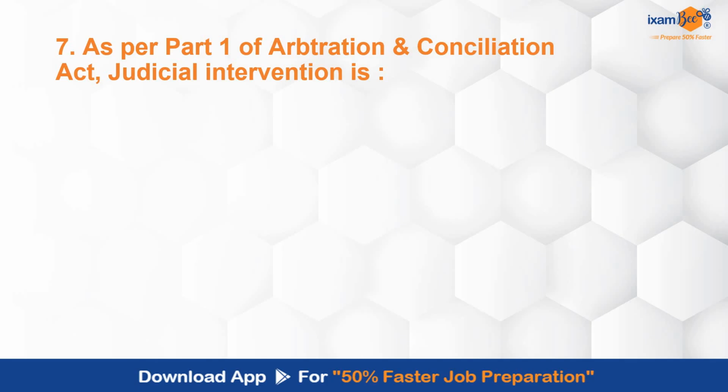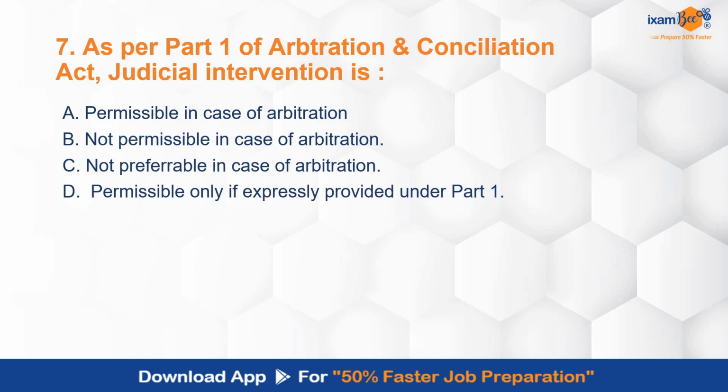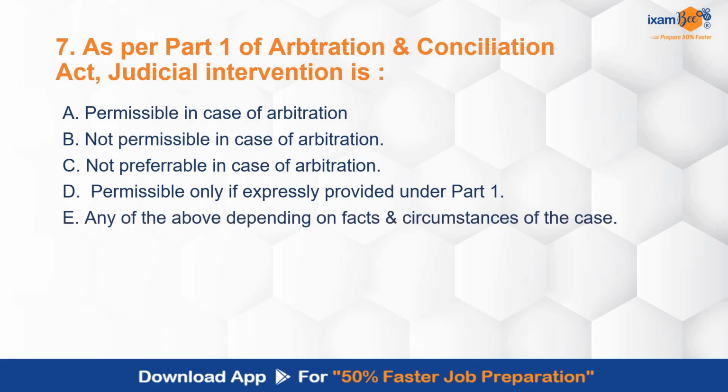As per Part 1 of the Arbitration and Conciliation Act, judicial intervention is permissible in case of arbitration, not permissible in case of arbitration, not preferable in case of arbitration, permissible only if expressly provided under Part 1, or any of the above depending on facts and circumstances of the case. This is a very important provision, and a very important question also. It can be asked in other ways as well, but whether judicial intervention is there or not in arbitration is an area which is always asked and it's confusing at times. So don't be confused, be very clear with the concept.